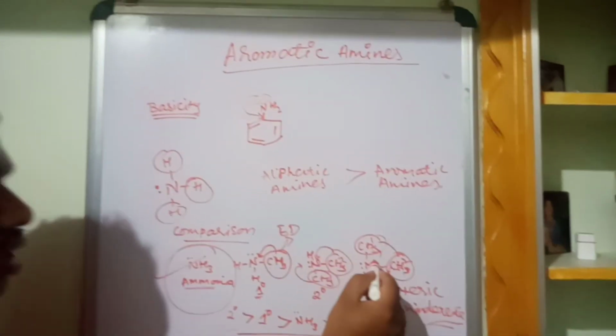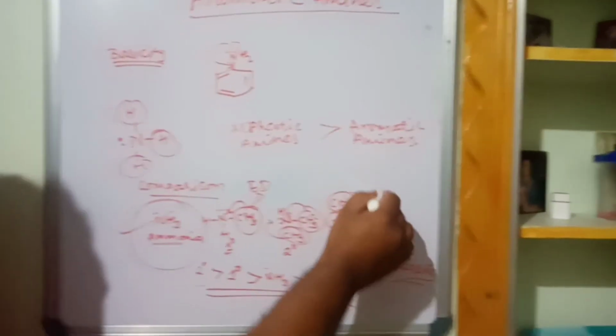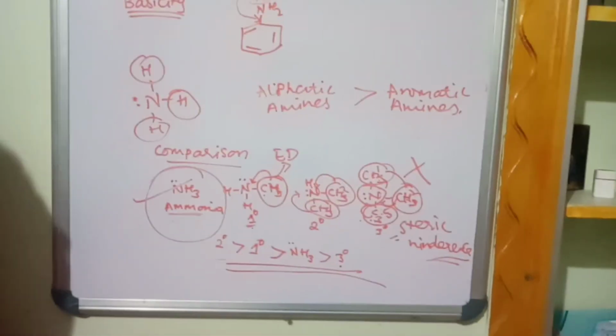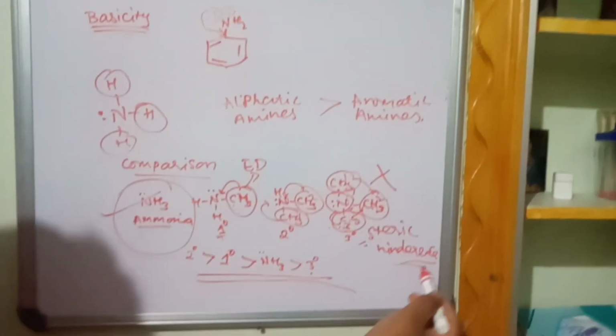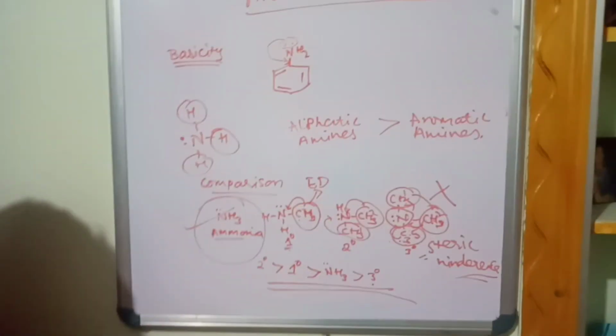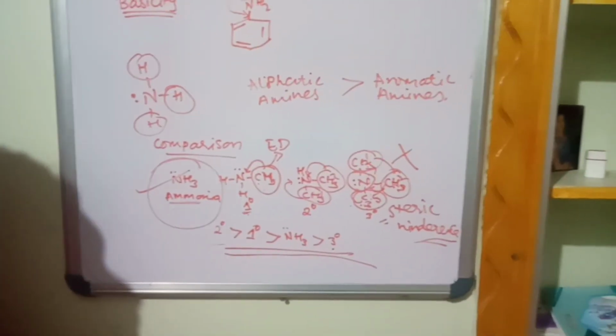When not able to donate properly, there is no free lone pair of electrons. Hence the basicity will be decreased. Even though the 3 methyl groups are electron donating, because of the steric hindrance they are not properly donating. Like all the fat people, they can't come out properly, easily they cannot donate, easily they can't sit.